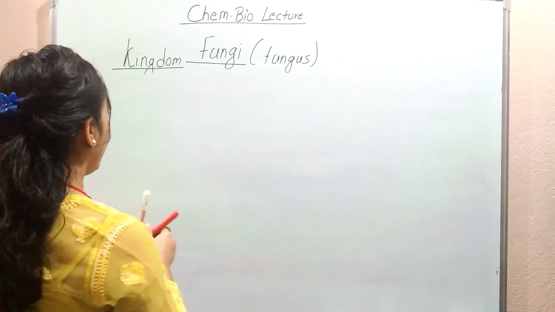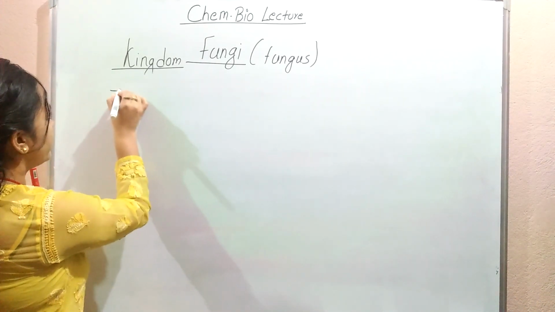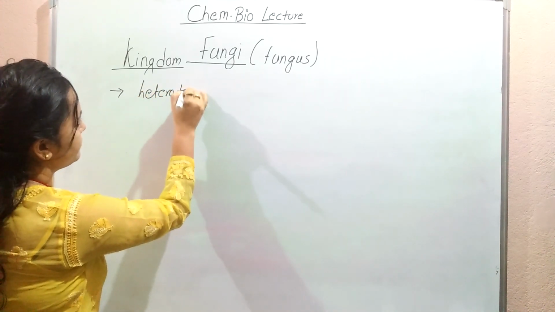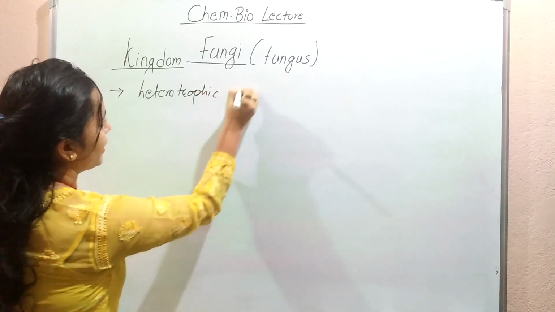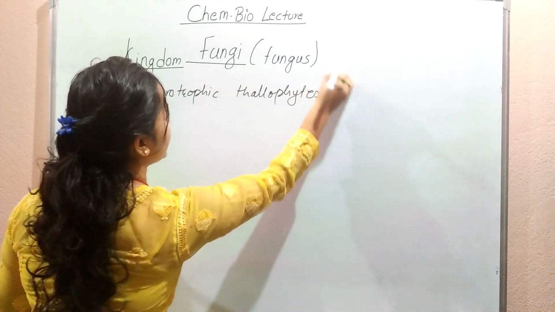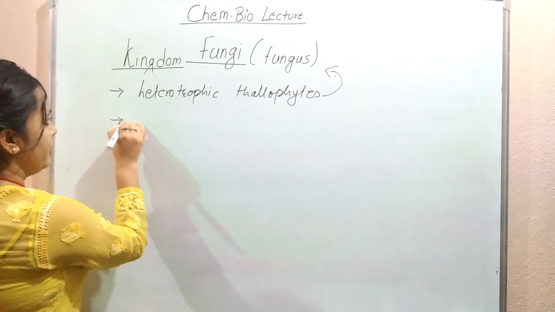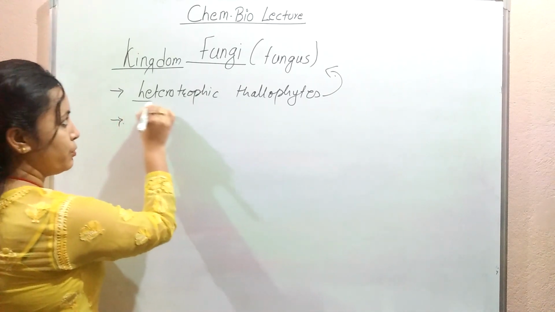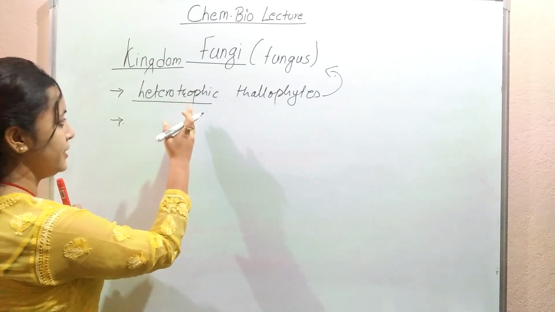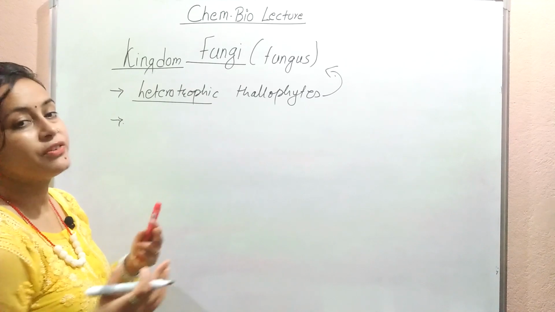Okay, so now let's continue. Now we can say that heterotrophic thallophytes are the characteristics of fungi. Okay, and one more thing. We will come back to this point, that is heterotrophic. We will discuss heterotrophic in more detail later. Just now let's memorize the general characteristics.